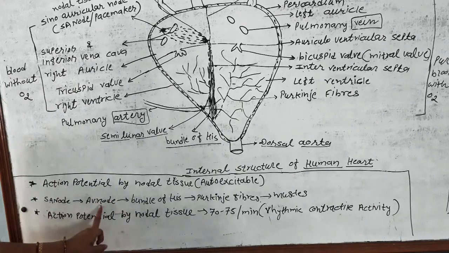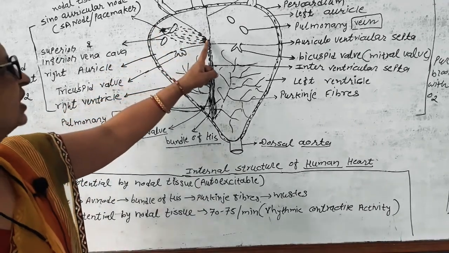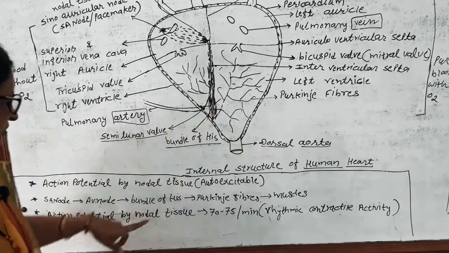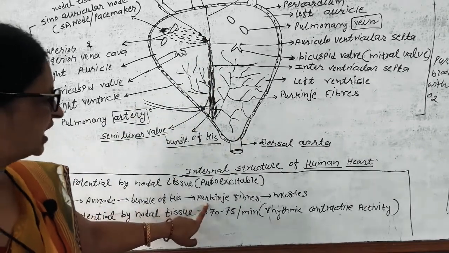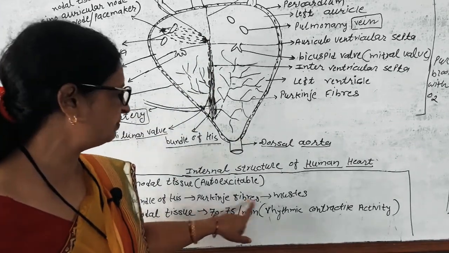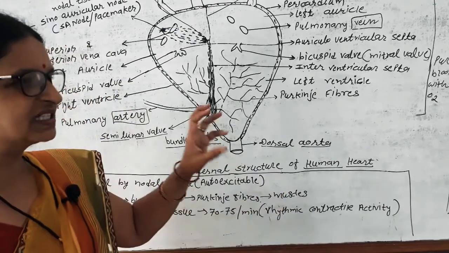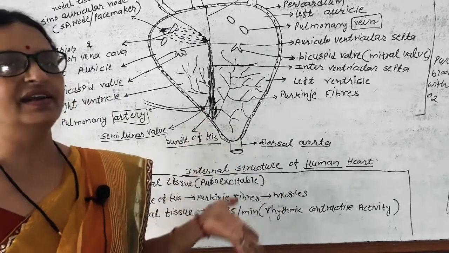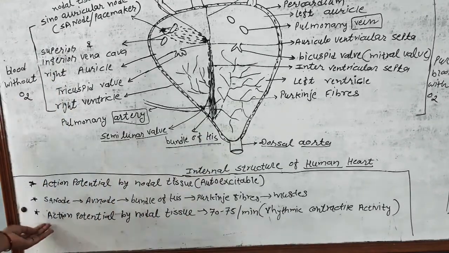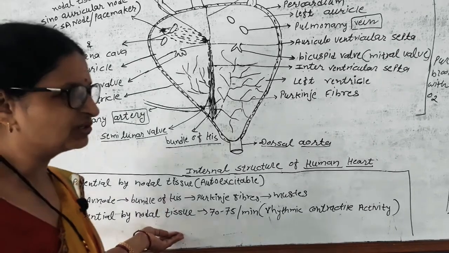The SA node carries the impulses to the AV node, which carries them to the bundle of His, and the bundle of His carries the impulses to the Purkinje fibers and then the cardiac muscles, and the muscles start contracting and relaxing alternately. So this is called action potential, or the motor mechanism of the heart by the nodal tissue.